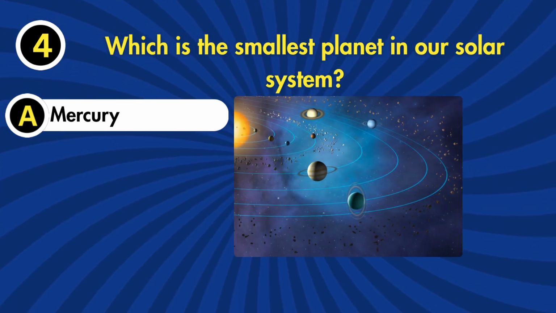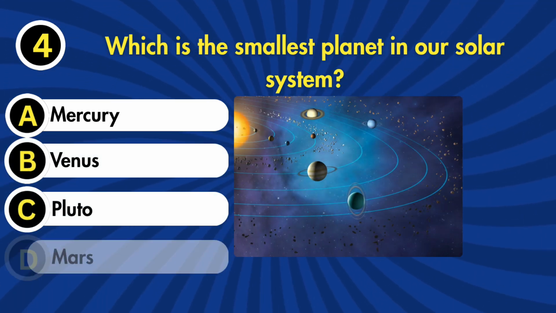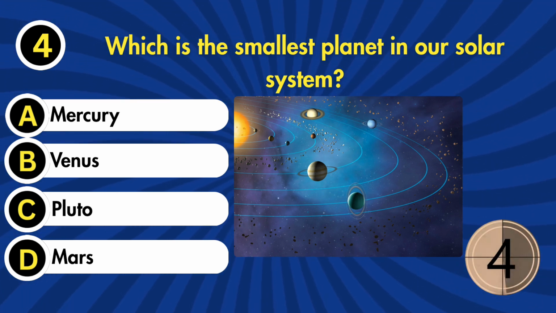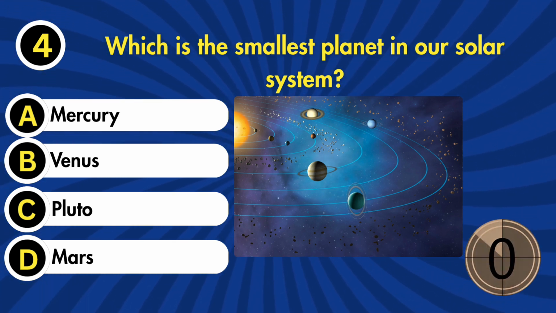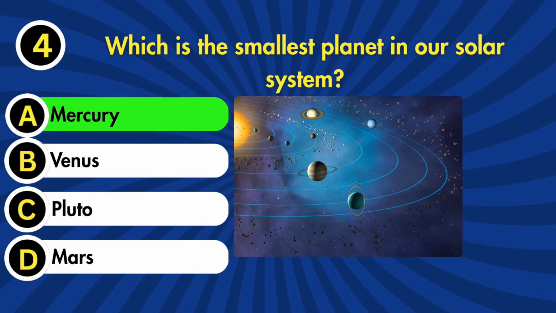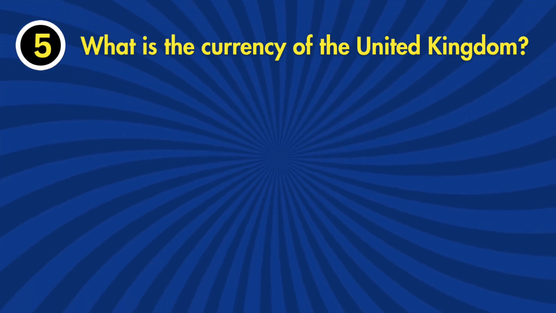4. Which planet is closest to the Sun? A. Mercury. B. Venus. C. Pluto. D. Mars. The correct answer is A. Mercury.